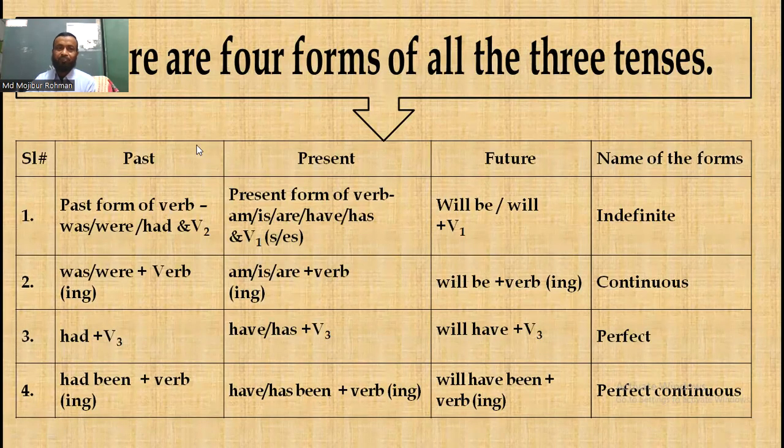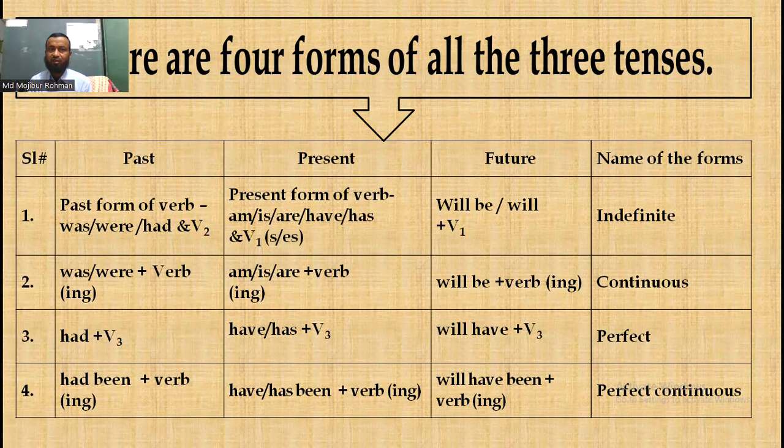What are they? If we think about the present tense, we can divide it into present indefinite, present continuous, present perfect, and present perfect continuous.